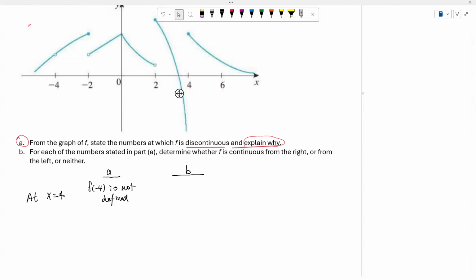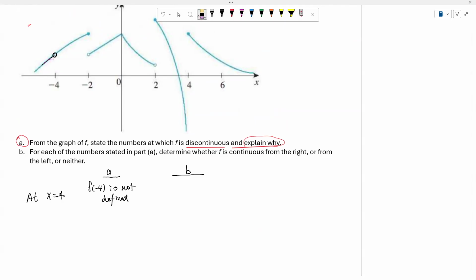So in this case, how do I know whether it's from the left or from the right or neither? Then we have to check it. The function approaches -4 from the left. In this case, we have an open circle, meaning f of -4 is not defined. Okay. So therefore, it's not continuous from the right.